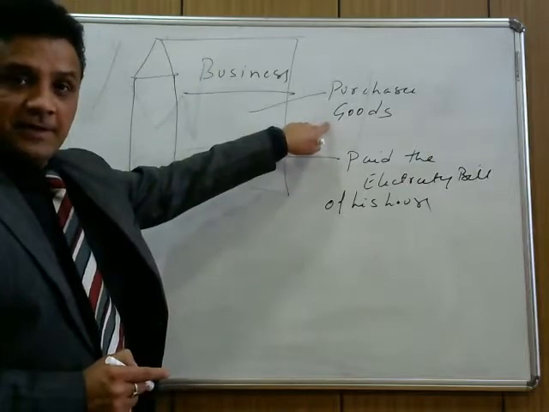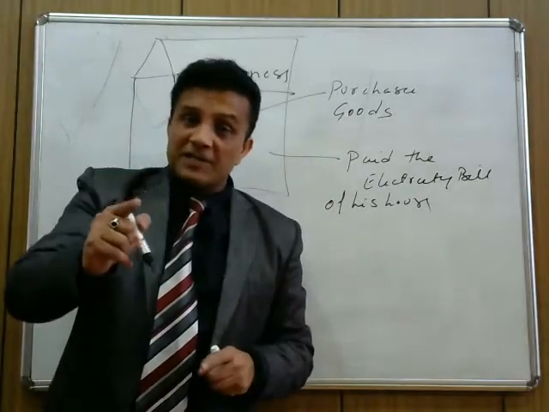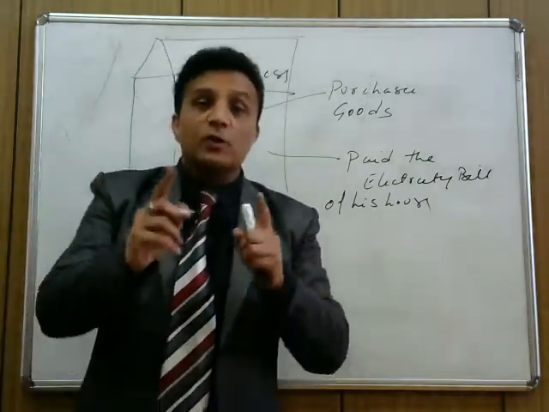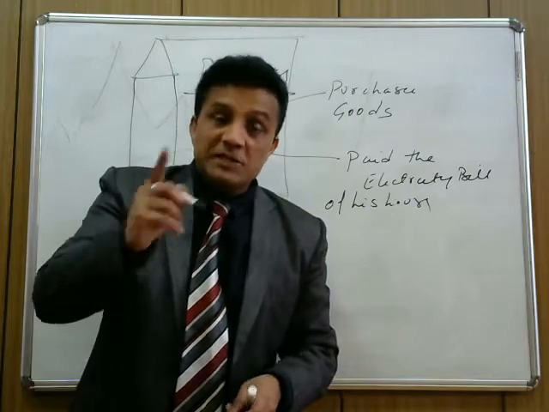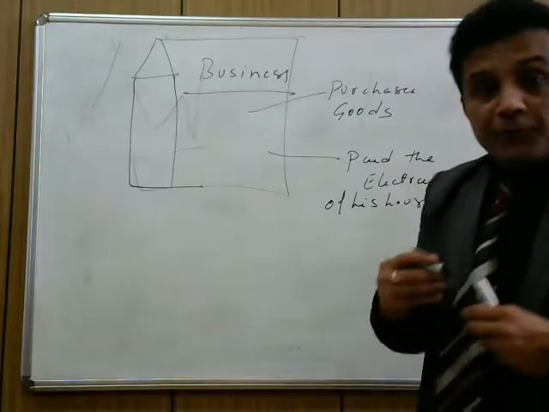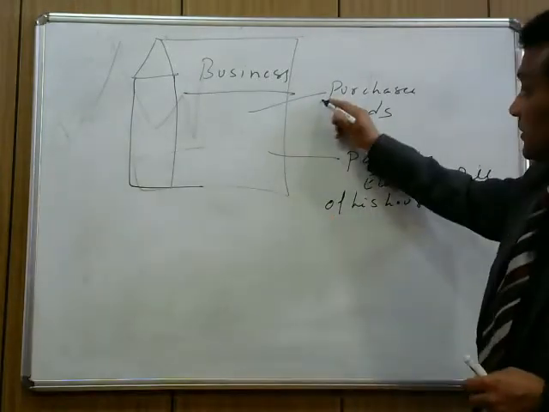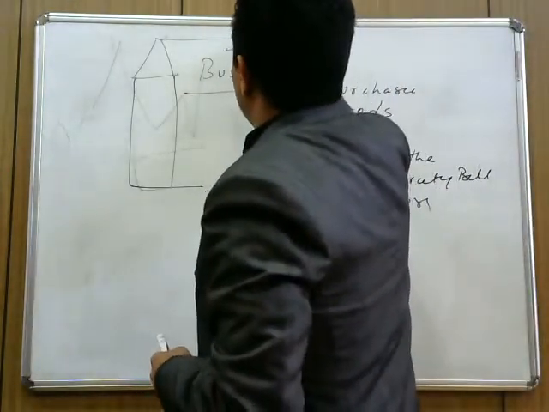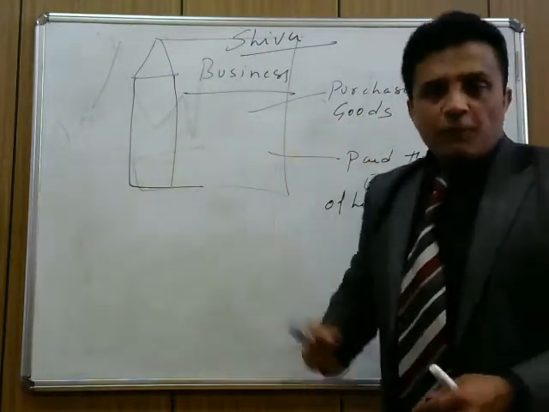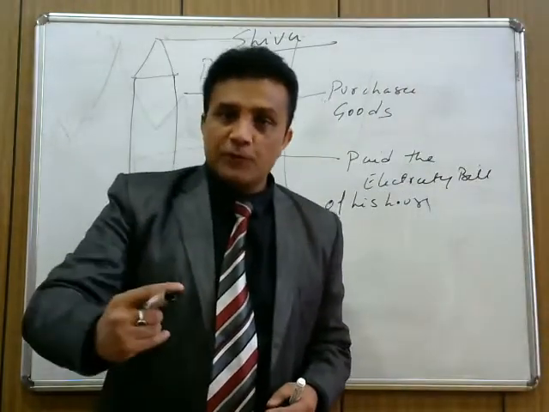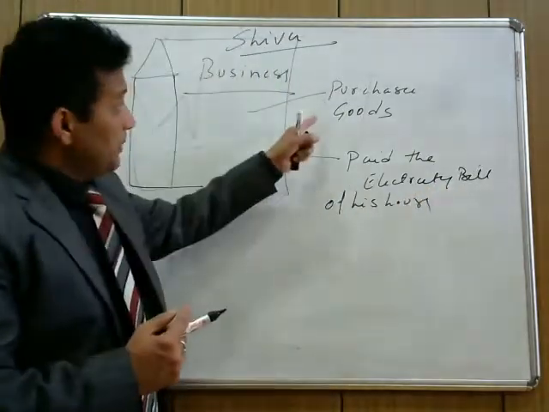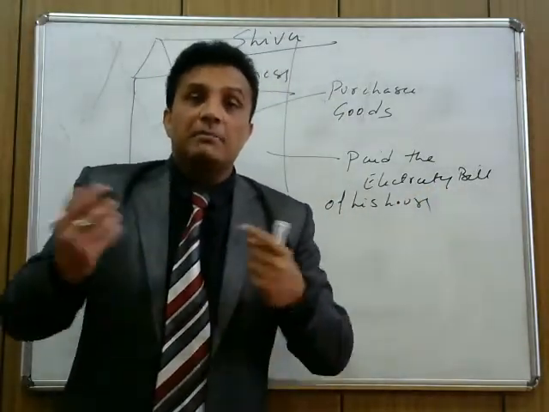Now tell me, which is the transaction which is for business? The first one. Do you understand the term? A transaction which occurs for business purpose only, we call an economic transaction. The main motive of an economic transaction is to further earn money. Here, Shiva is running a business and he purchased goods. Why did he purchase goods? To resell again. Because his main motive is to purchase goods and resell them, to earn money from this.